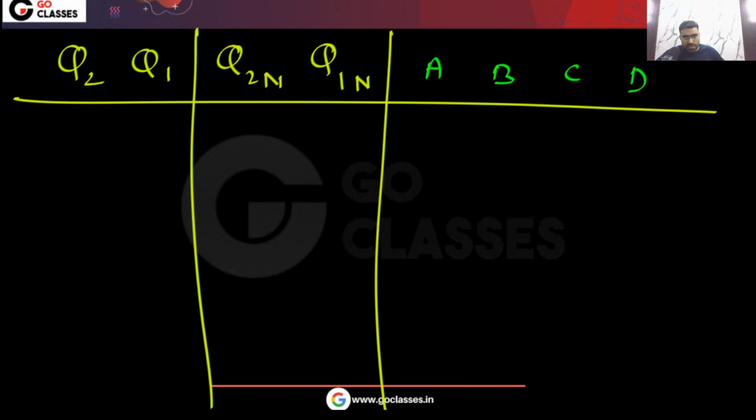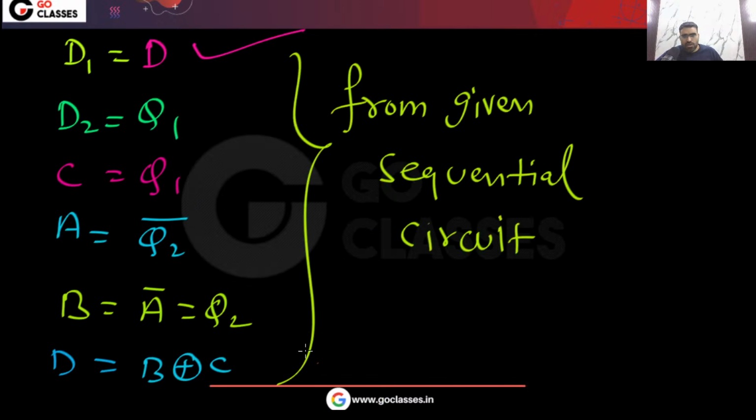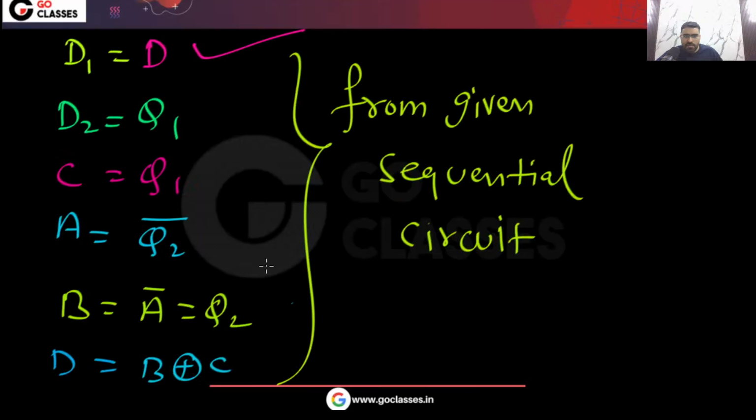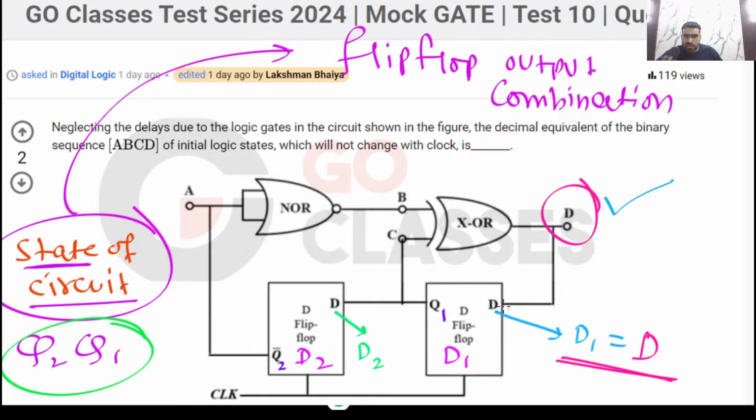And you have ABCD. Now let's see. In this diagram, you can easily see your D1 is the same as D, which we have already seen. D2 is the same as Q1. So all these things we have already found out.